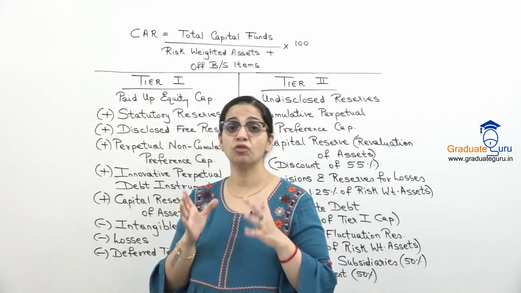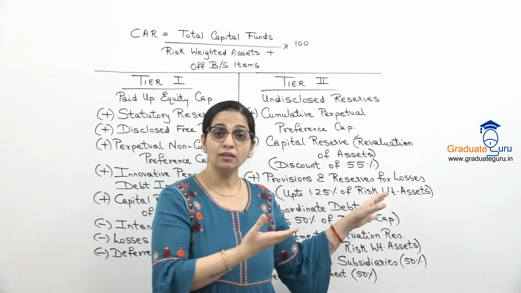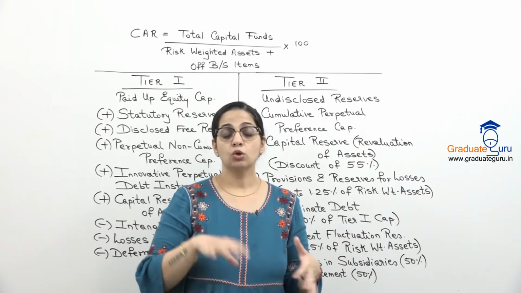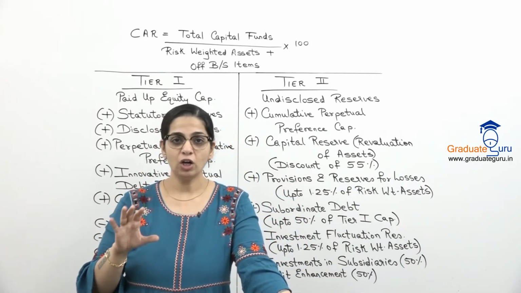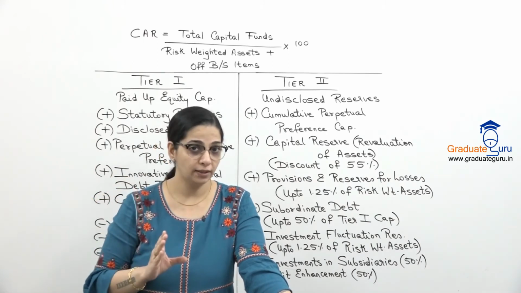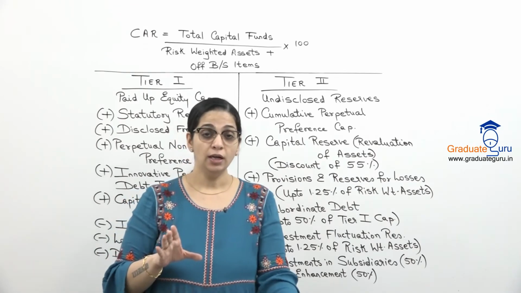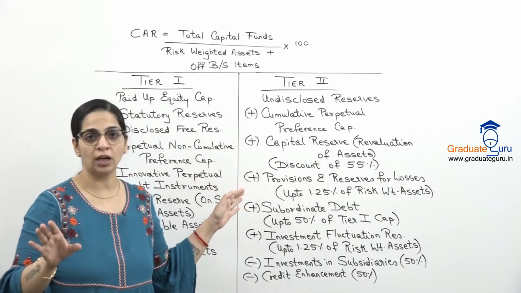Now what is the restriction? Tier 2 cannot be more than tier 1. So जब भी हम calculations करेंगे in our sums, first we will always calculate tier 1. और फिर जब हम tier 2 calculate करेंगे, you have to be careful कि tier 2 का amount tier 1 के amount से ज़्यादा नहीं होना चाहिए.